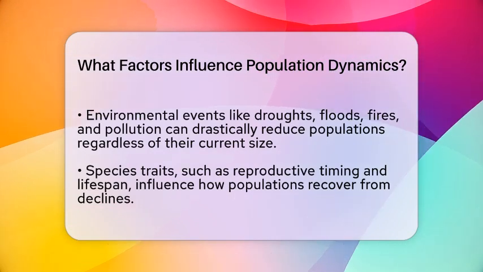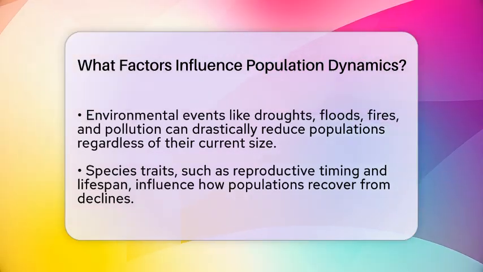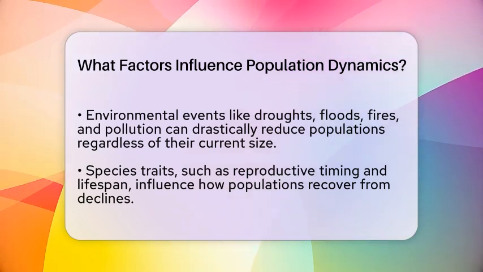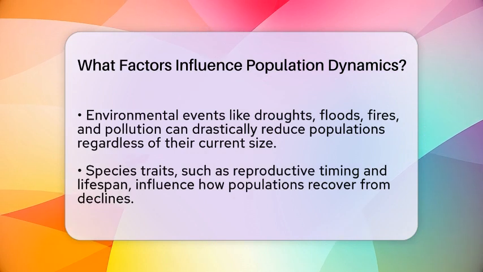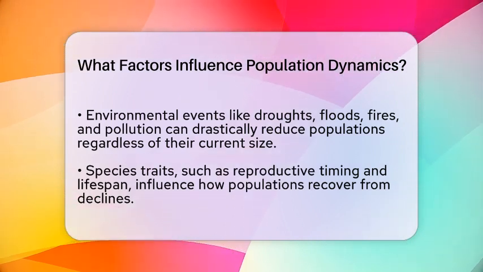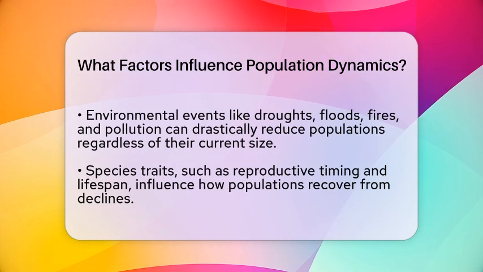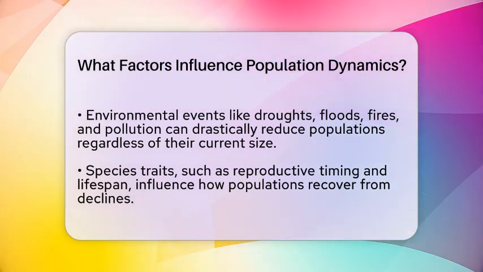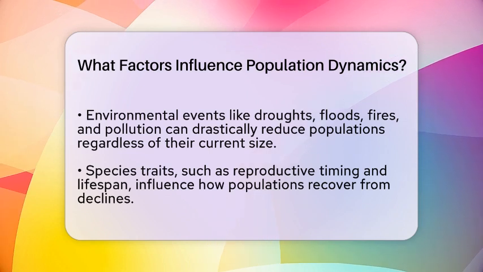The traits of a species, called life history traits, also shape population changes. Some species reproduce early, have many offspring, and live short lives. Others reproduce later, have fewer babies, and live longer. These differences affect how quickly populations can grow or recover from declines.